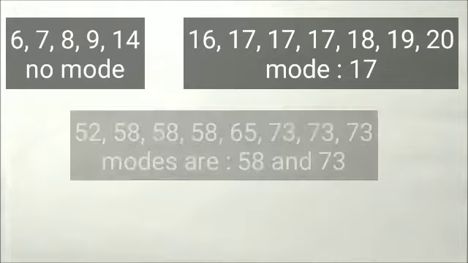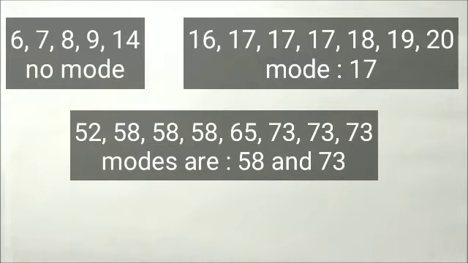You check this one: 52, 58, 58, 58, 65, 73, 73, 73. If I ask you what the mode is here, you will say 58 is occurring 3 times and 73 is occurring 3 times. The mode means what?